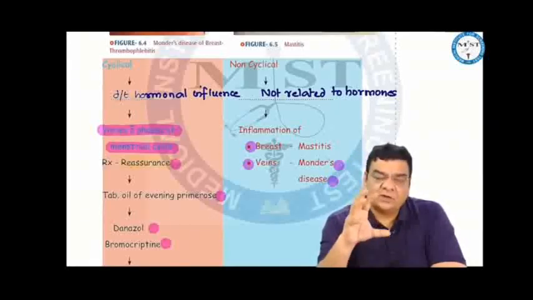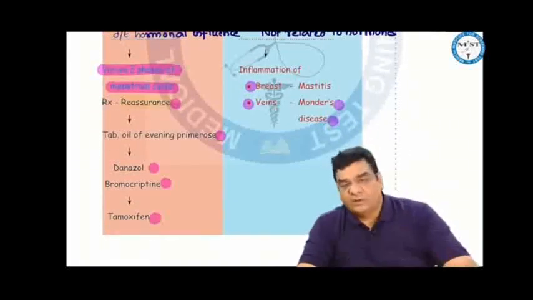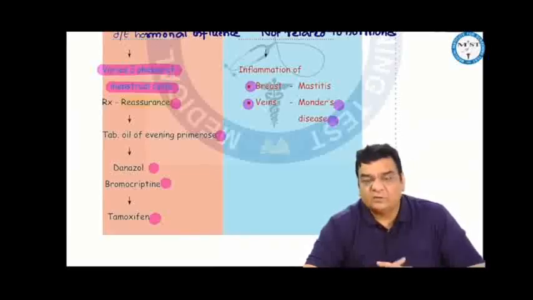But if the girl is not able to bear the pain, we can give some decongestive agents like tablets of oil of evening primrose. If this does not help, we can do hormonal manipulation by giving Danazol and bromocriptine. If this does not help, we might have to offer tamoxifen, that is a selective estrogen receptor modulator, which is used as anti-estrogen in the hormonal therapy for premenopausal females with breast cancer if the hormone receptors are positive.